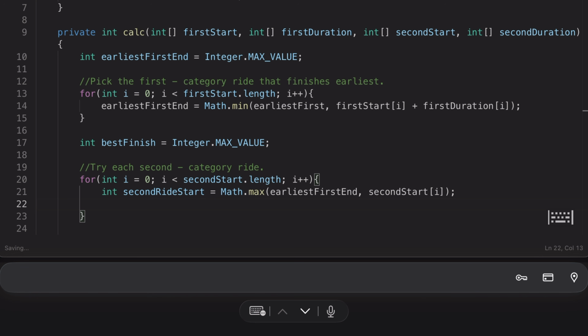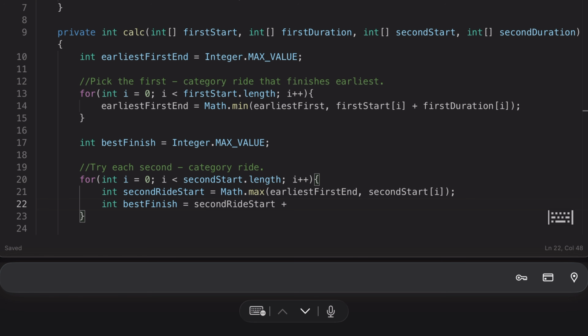What is the best finish we have? Best finish is equal to the second right start that we have just calculated, plus the second duration, meaning where the second right finishes.